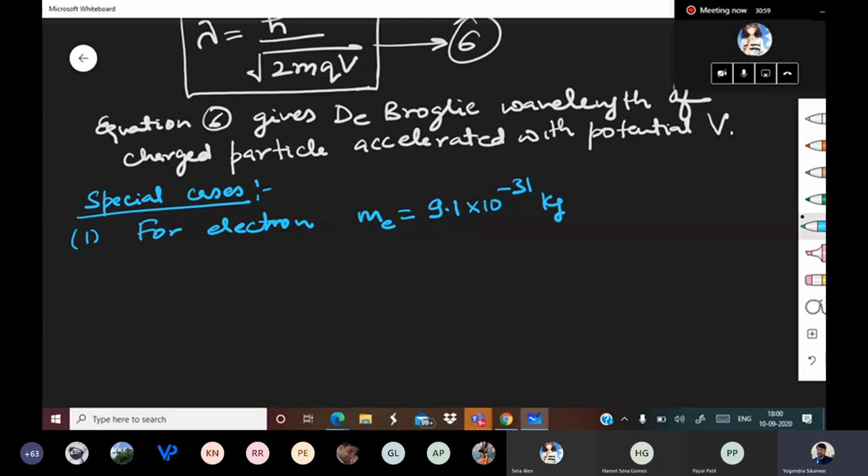Charge of electron q_e is equal to 1.6 into 10 to the power minus 19 coulomb. Okay, so everyone please do the calculations and tell me the value of lambda e. How much is the value of lambda of electron?